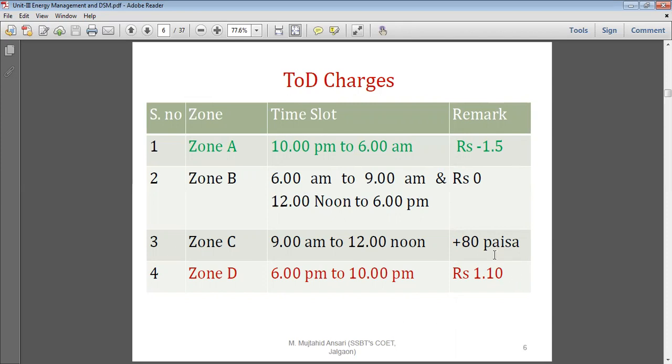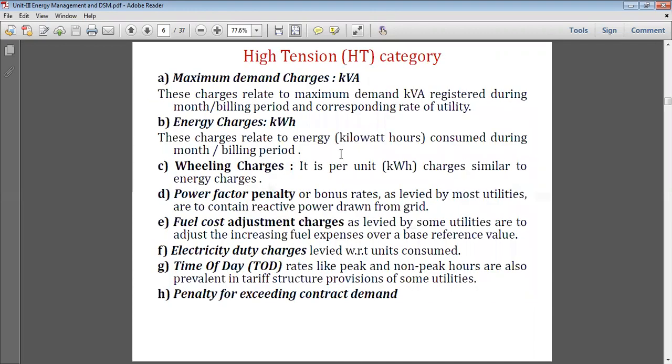So it indicates that the TOD tariff teaches the consumer to run their less priority feeders in the night time, and only essential load to be kept in service during 6 p.m. to 10 p.m. We will see one by one in detail once our load curve comes into the PPTs. Okay. So this is the TOD tariff.